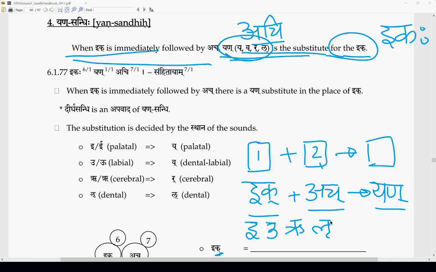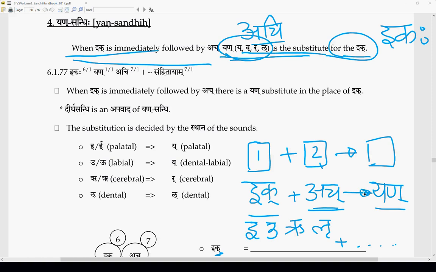One of them should be the purvavarna, and ach should be the paravarna. Ach pratyahare ke santi varnaha? Sarve swaravarnaha santi. So in the ach pratyahara all the swaravarnas are there. So I, u, ru, lu, one of these should be the first letter, and any swara can be the second letter.